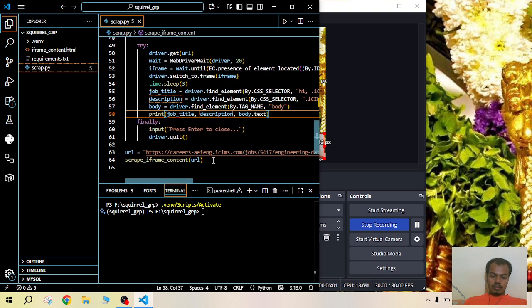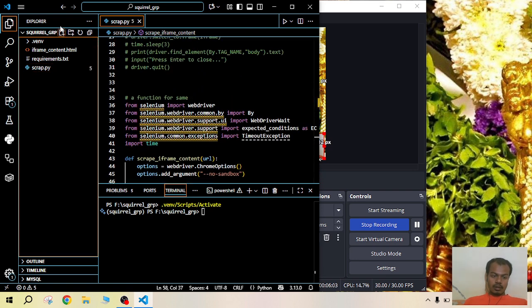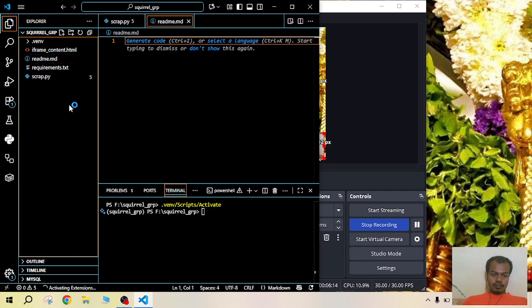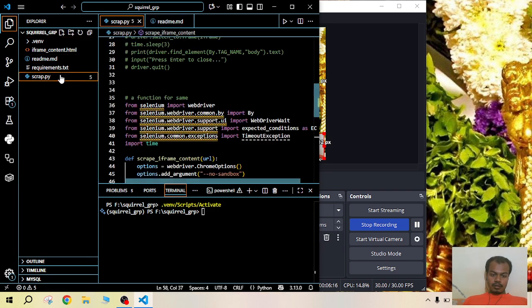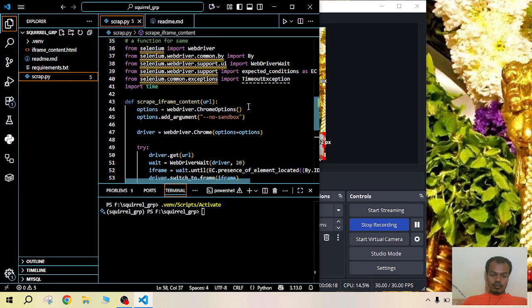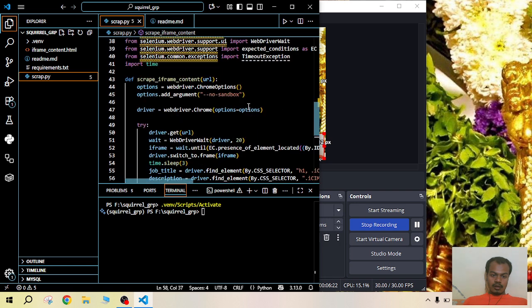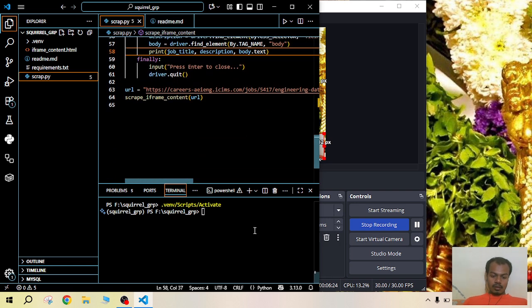For better project structure, I should create a readme for documentation. This is our main file, and I have developed this function to read the iframe content. I will run it.